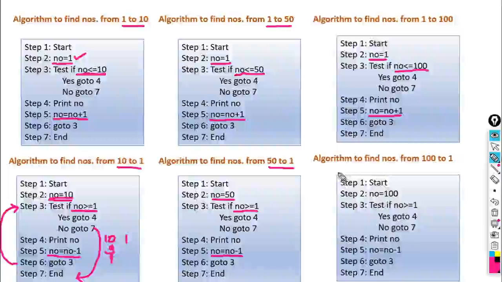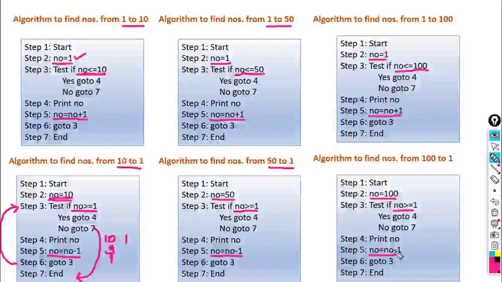Okay, and when we want to write algorithm for 100 to 1, so again same steps are there, only the values are changed. So NO is equal to 100, this is the first declaration. Again condition is NO greater than equal to 1, because we want to print it up to 1. And what is the decremental step here? NO is equal to NO minus 1.